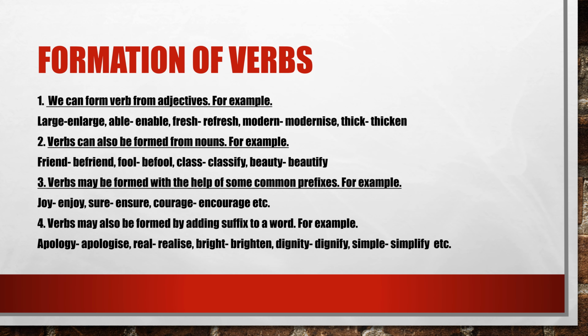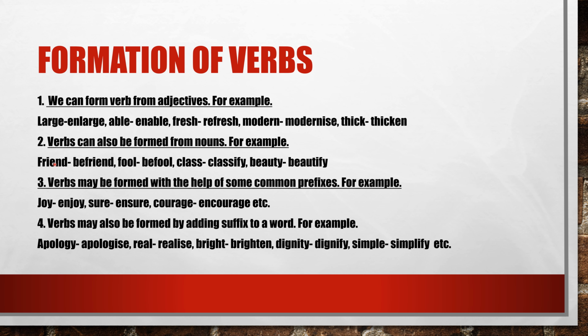Formation of verbs. There are certain rules that we can use to make verbs from nouns, adjectives, and by adding prefixes and suffixes. So the first rule is we can form verbs from adjectives. For example, large. Large is an adjective and we will make it a verb by adding en before it: enlarge. Able, enable. Fresh, refresh. Modern, modernize. Thick, thicken.